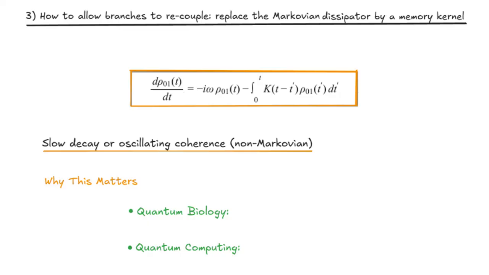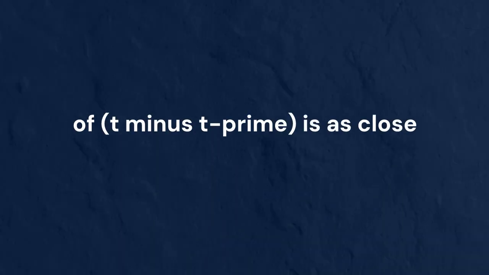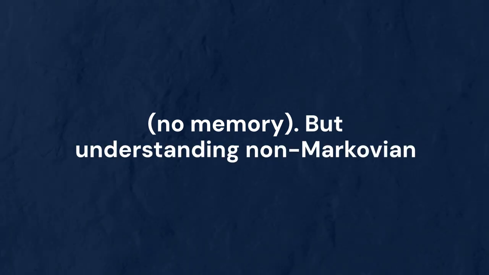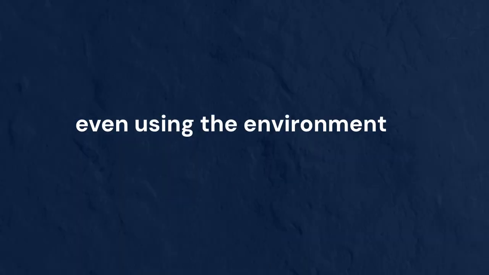Quantum computing. Engineers fight decoherence by creating environments where K of T minus T prime is as close to a delta function as possible, no memory. But understanding non-Markovian dynamics is key to building better error correction and even using the environment to our advantage.